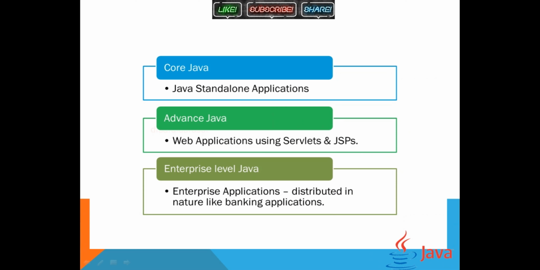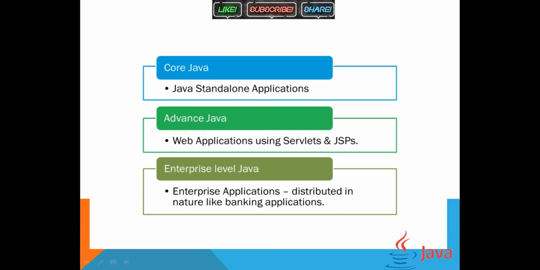And then going ahead to the advanced level, this is for web applications, where website designing and web development is done, along with the business logic that the website needs.